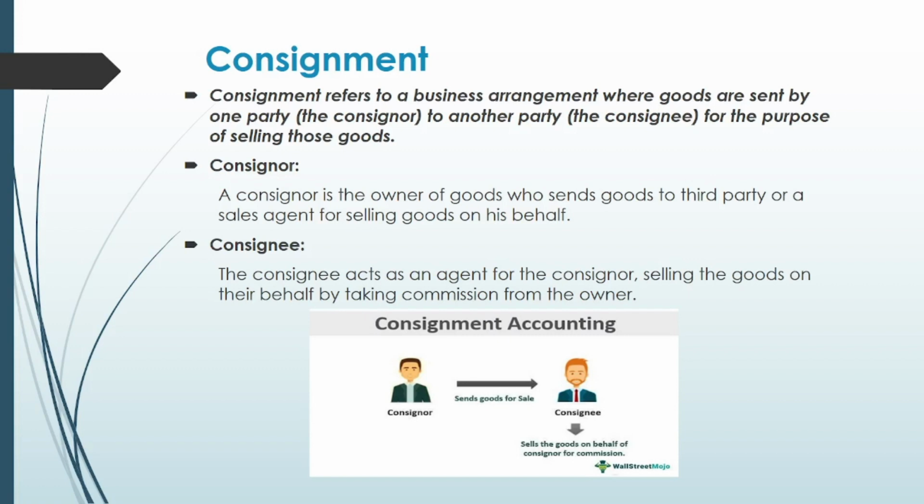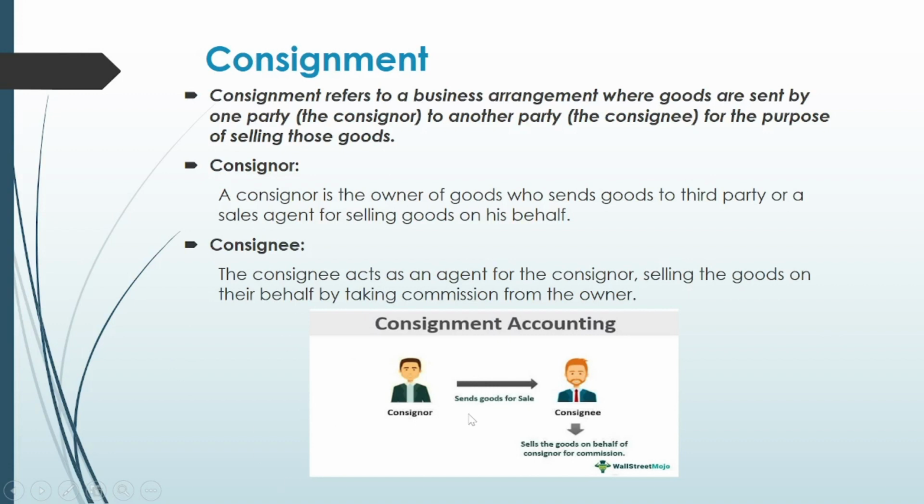We have the term consignee. The consignee is a sales agent or a third party that takes the responsibility of selling the goods on behalf of the consignor, and in return he charges commission to the owner. So you can read the definition from here.